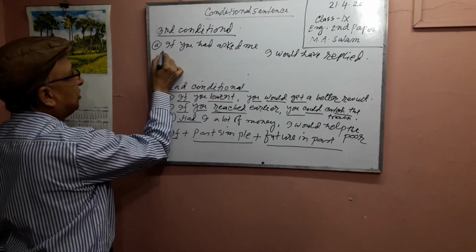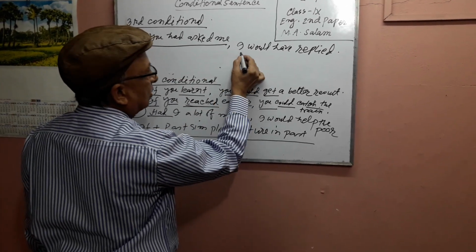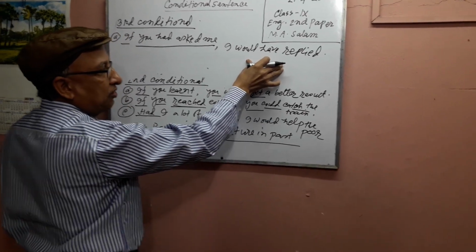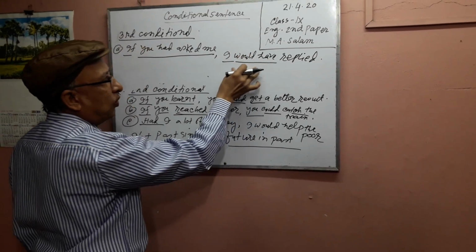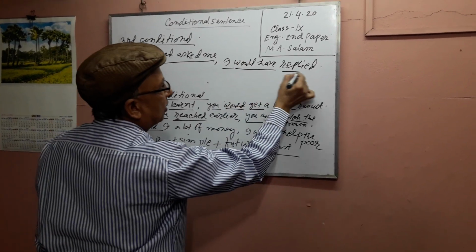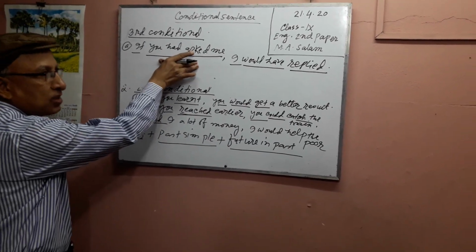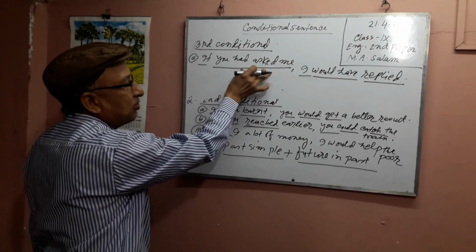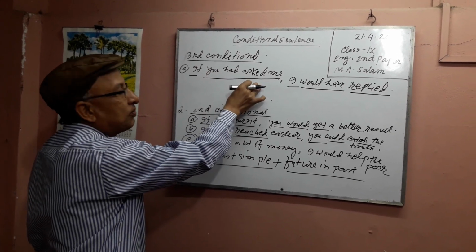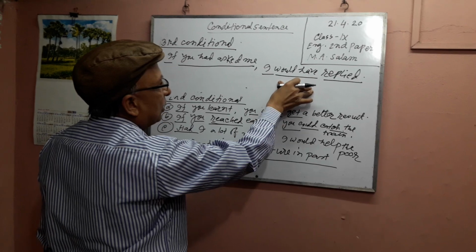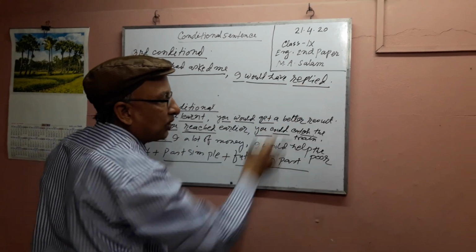The third conditional structure is if plus past perfect tense, then the second part, the result clause, is would have or might have plus the past participle of the verb. Again, if plus past perfect: subject plus had plus the past participle of the verb. Remember that: subject plus had plus past participle, and the result clause is subject plus would have or might have, then the past participle of the verb.